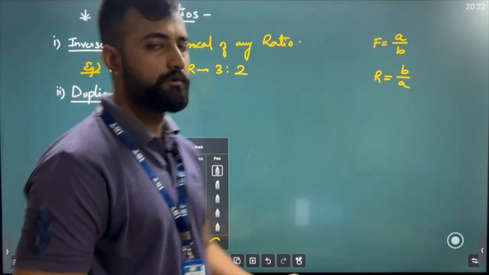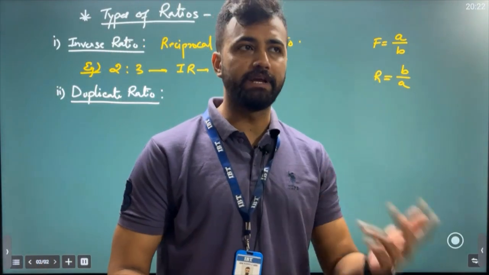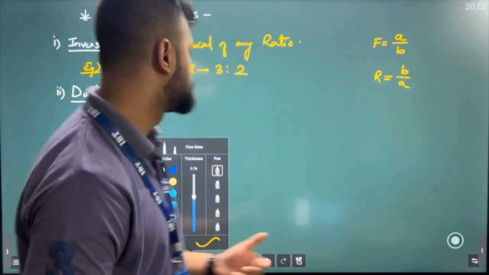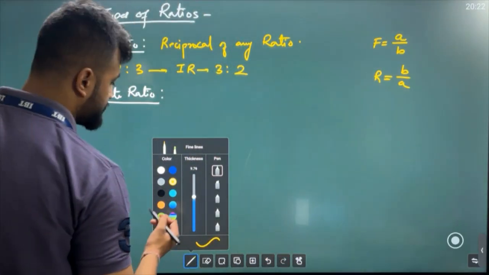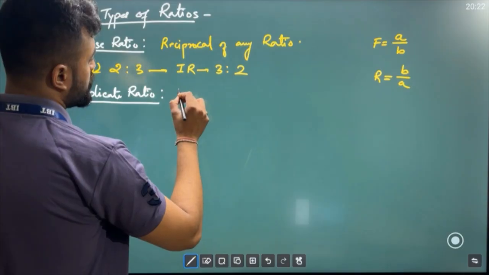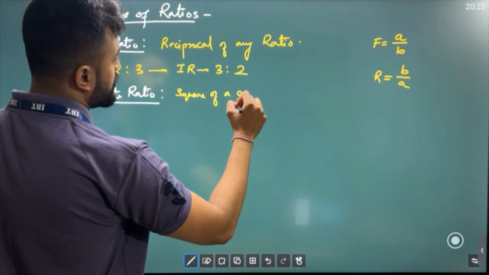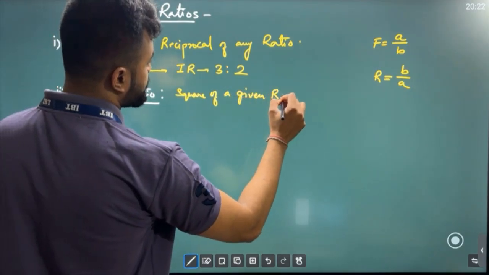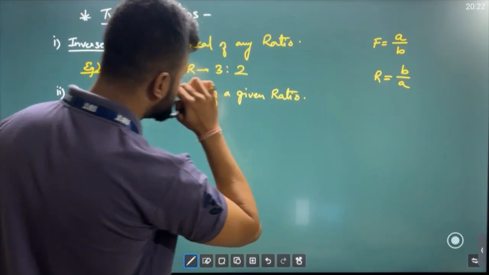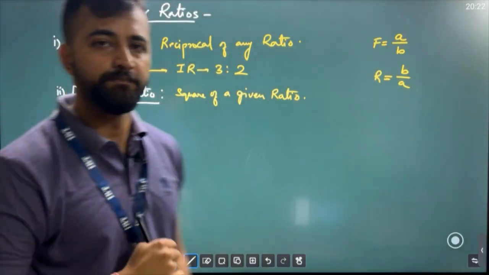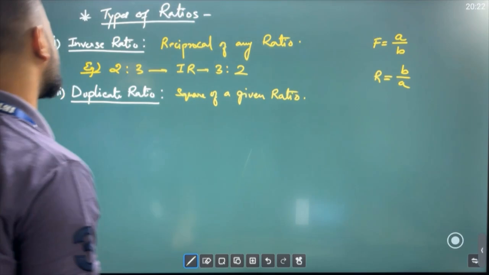I need to square the numbers. That's it. Duplicate means taking out a square of numbers. For example, I'm writing the definition out here. Square of a given ratio is known as your duplicate ratio.